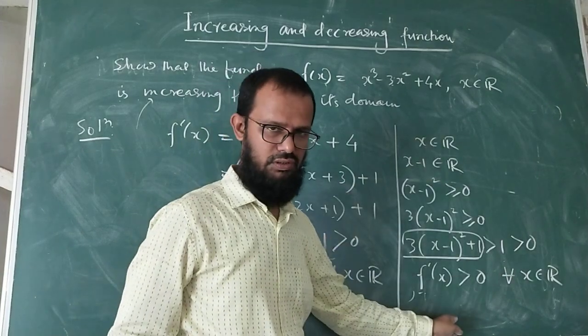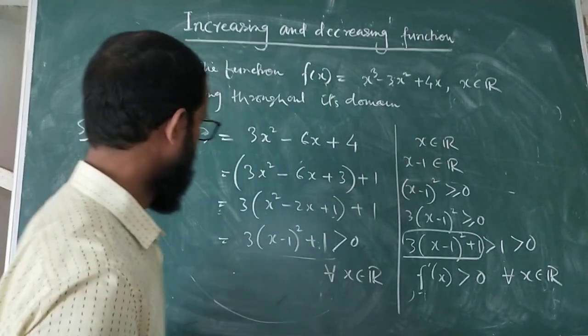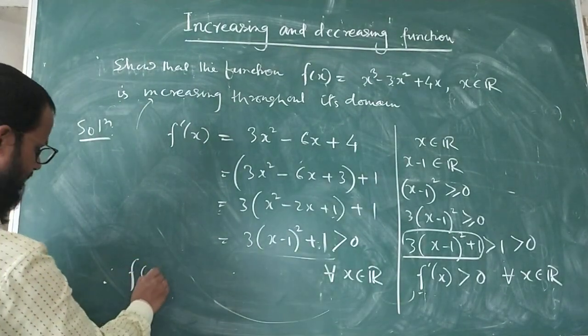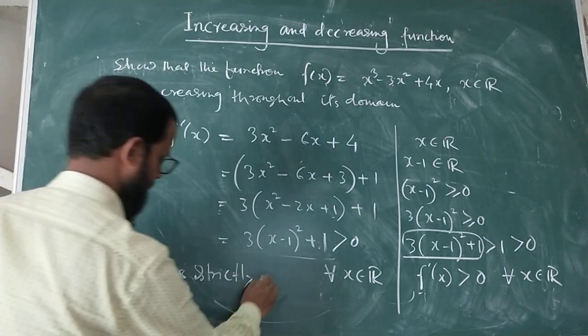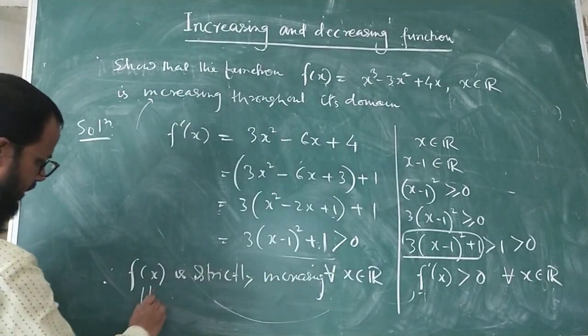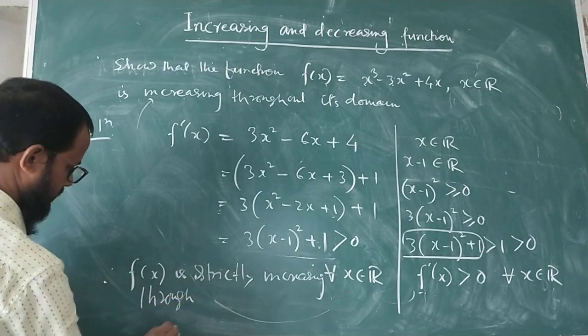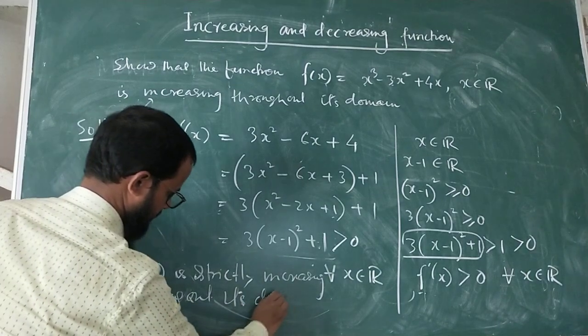Because of this. You have to write it in the right part of the problem. Therefore you can say that f(x) is strictly increasing throughout its domain.